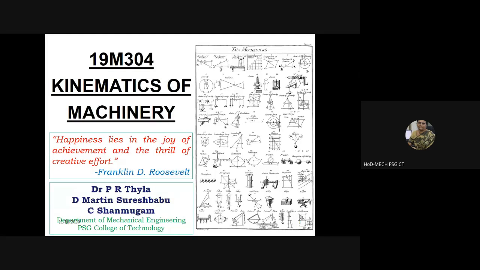Happiness lies in the joy of achievement, and happiness lies in the thrill of creative effort also. When you venture into a new creative work, we do not know what the outcome will be. Is it not? We will not know what the final outcome will be, and we will also not know what will happen in between. Suppose you are venturing to build a device to help people who are less privileged in some physical form.